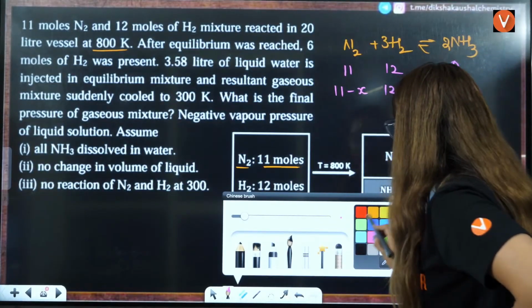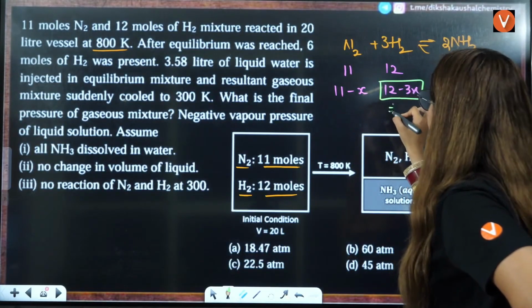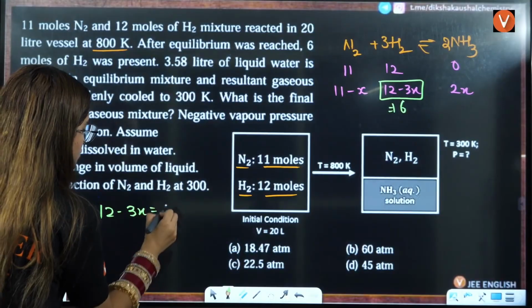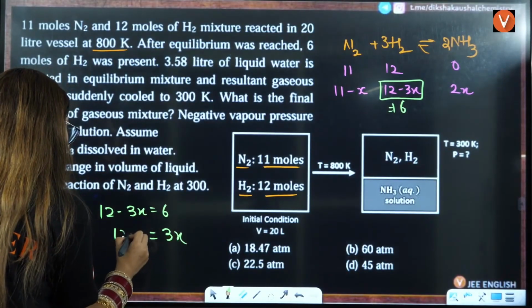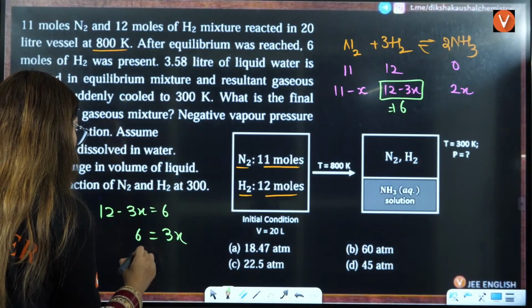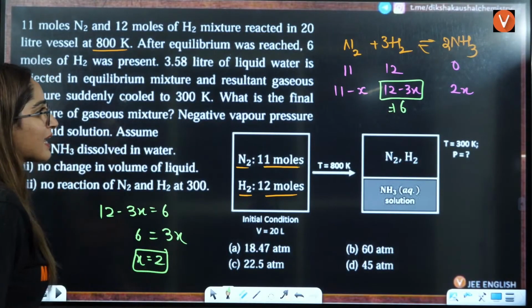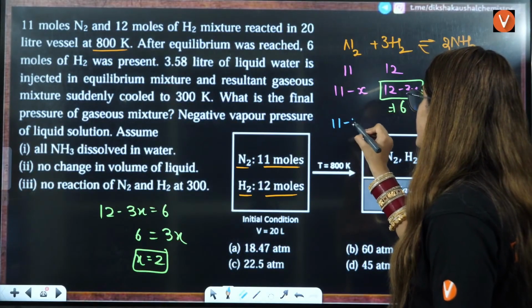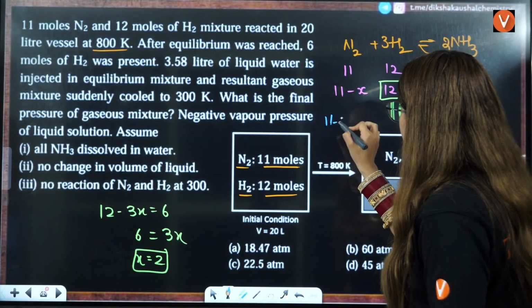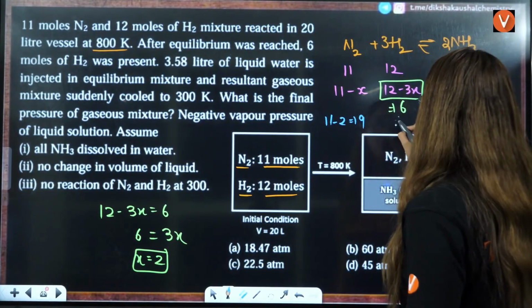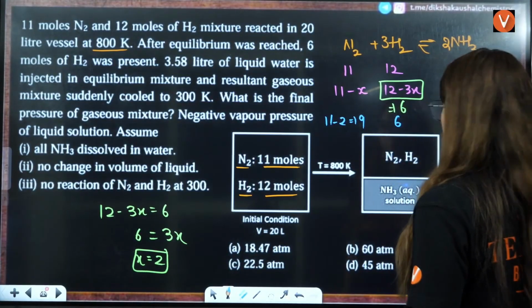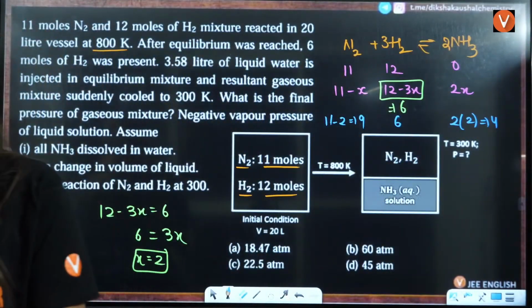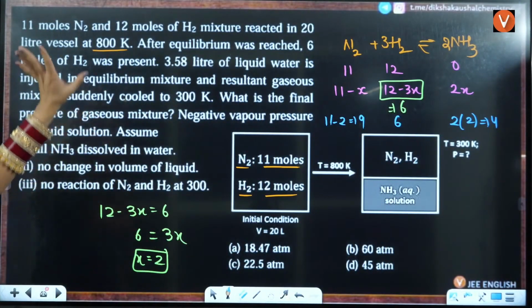Now they are saying that at equilibrium 6 moles of H2 were present. So can I just equate this? 12 minus 3x equals 6. So 3x equals 12 minus 6, that is 6 only. So x will be equal to 2. So can I say that N2 is 11 minus 2, that is 9. H2 is 6 only. NH3 is 2 into 2, that is 4. So that means now I have the equilibrium amounts of all of them. Till here we know.